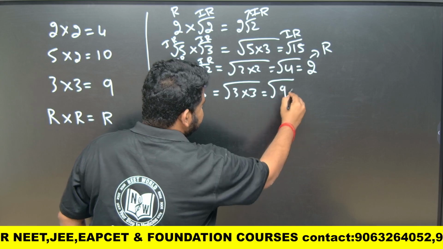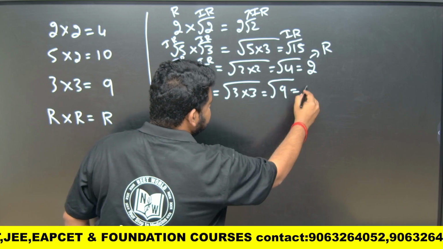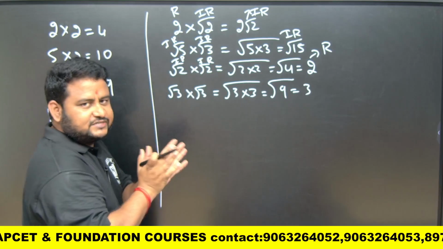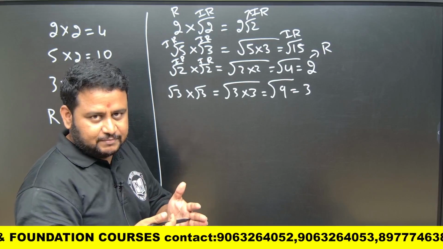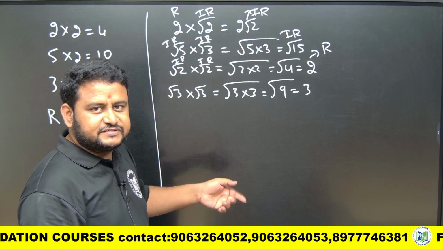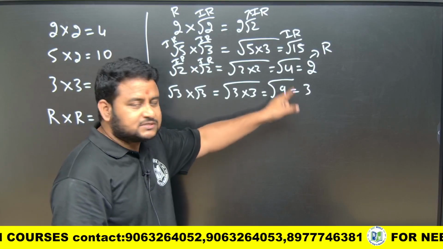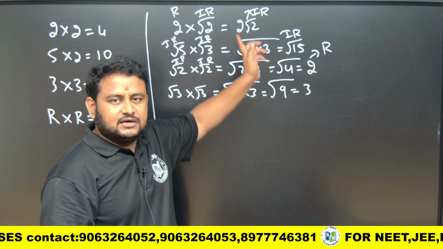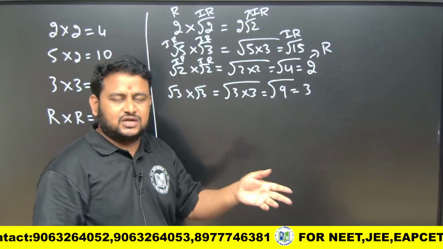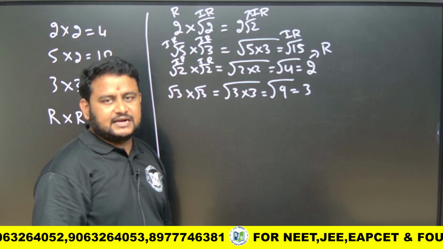3 times 3 is 9. The square root of 9 is what? It gives us 3. So, same rational numbers, same irrational numbers. Under the square root, if you multiply and it gives us a perfect square, if a perfect square comes, it is a rational number. Because if it is not a perfect square, then it is irrational. If it is coming as a perfect square, it is a rational number.